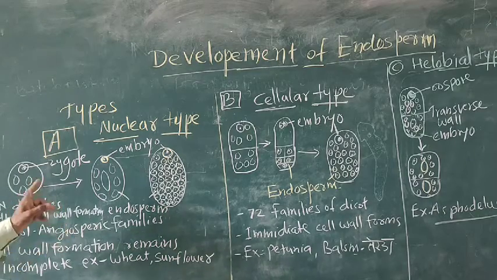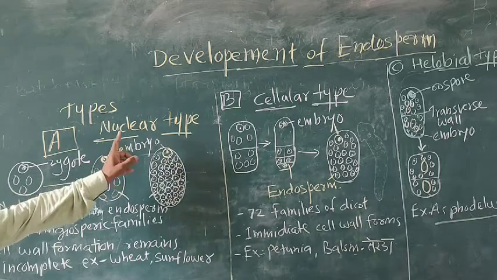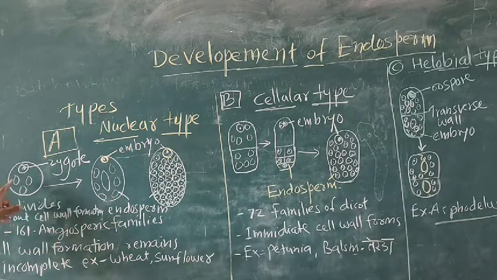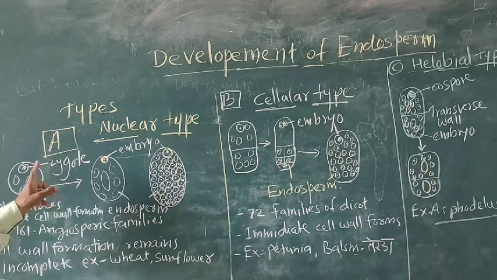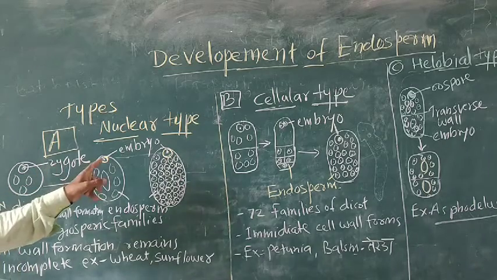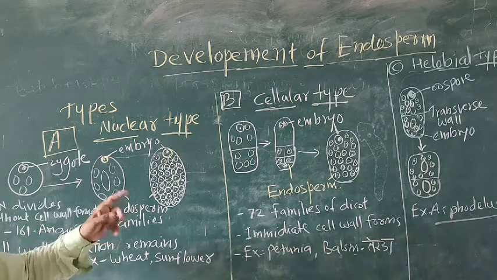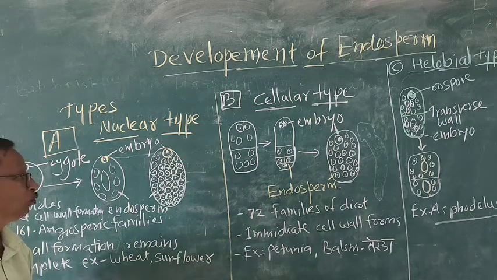Again keep in your mind, the first type is the nuclear type. In the nuclear type, the zygote is also there in the embryo sac. It is 2n in number. Development of zygote and endosperm takes place simultaneously. Embryo development takes place during these phases also. 161 angiospermic families belong to this type.